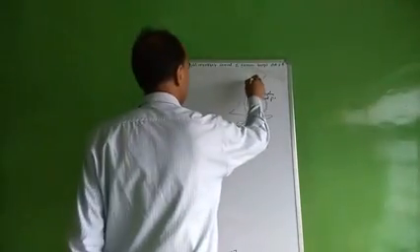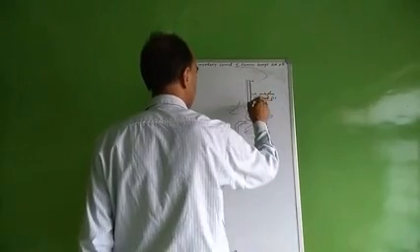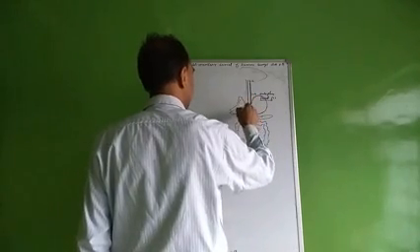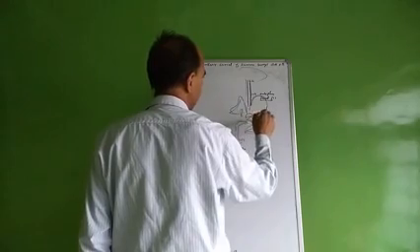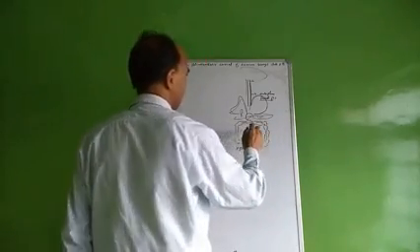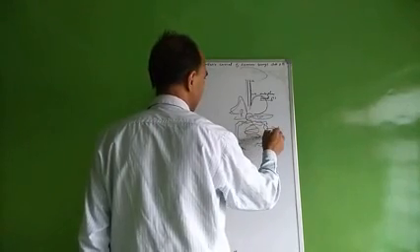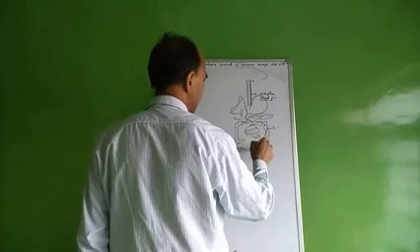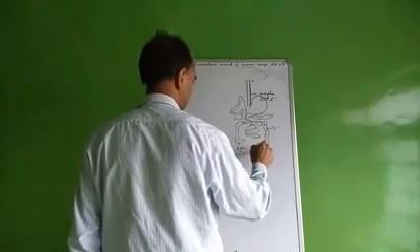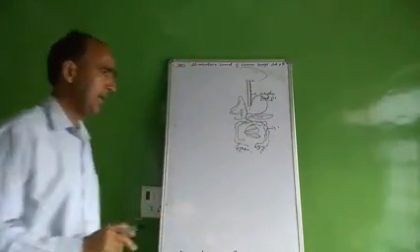First is the pharynx, and this pipe is called the food pipe or esophagus, and this is the stomach. On the side is the liver, and this is the gallbladder, the pancreas, leaf-shaped, and this is the duodenum. Here is the large intestine, and inside is the small intestine, and this part is the rectum, and the last part is the anus, and here is the appendix, a vestigial organ. This is the sketch of the digestive system.